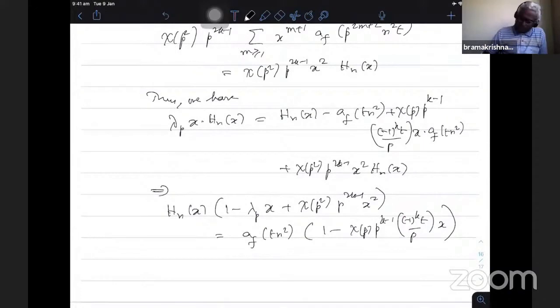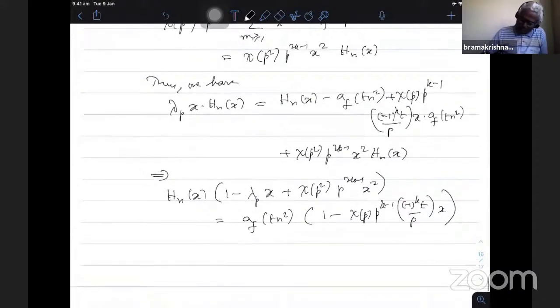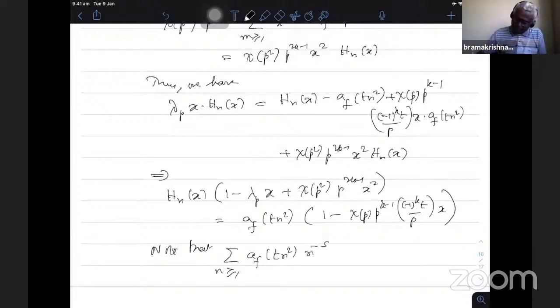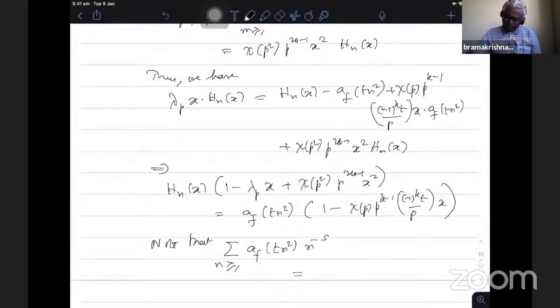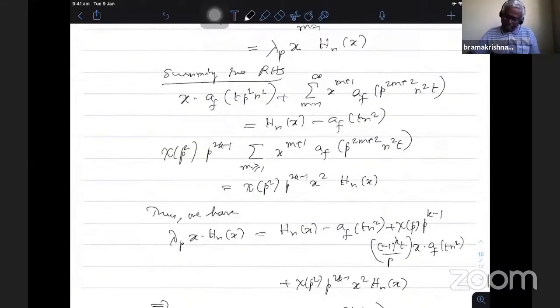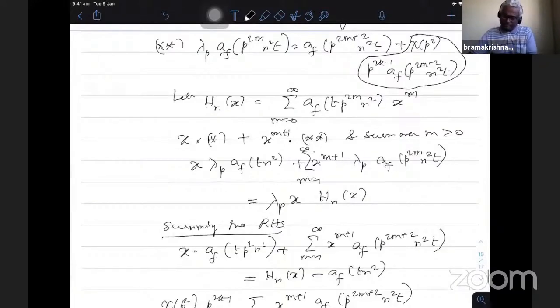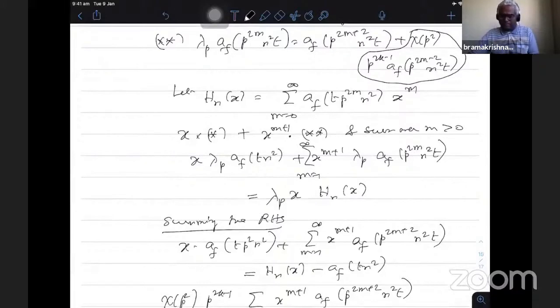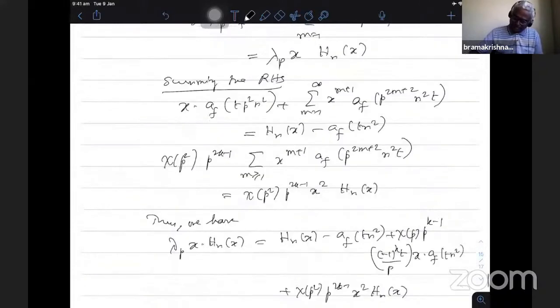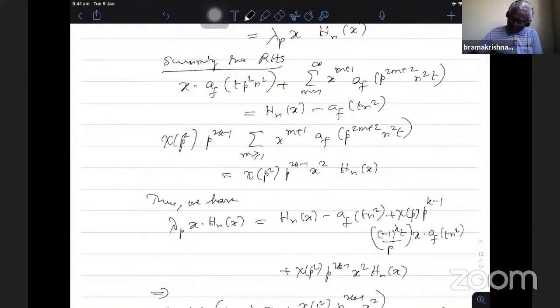Therefore, now note that the Dirichlet series which we consider is the sum of a_f(t n^2) n^(-s). So when you look at the definition of h_n, what I do is I take a prime p not dividing n, so you write n as p to some power into n, where n is relatively prime to p and the powers will vary overall. So that's what n can be written as p^(2m) into n^2, where p does not divide n, and then I sum over all m equal to 0 to infinity.